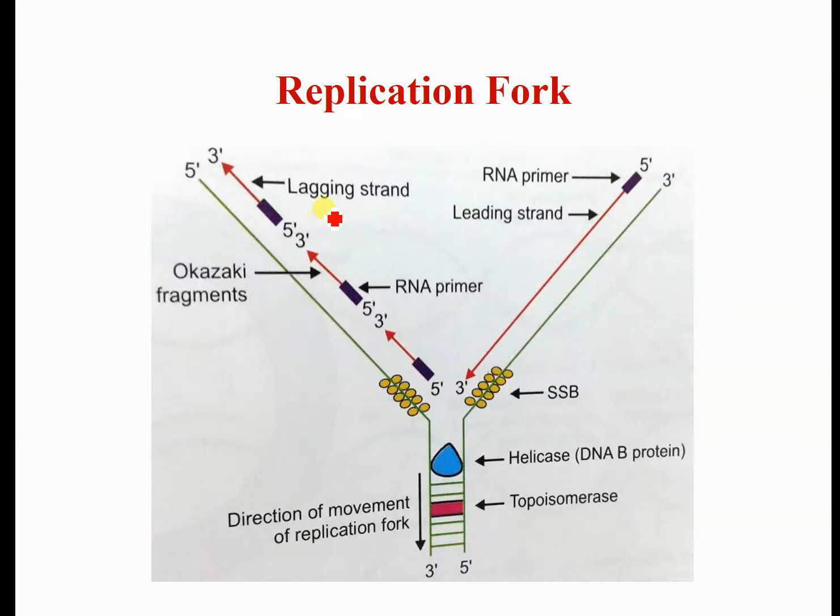So these are the small strands of newly synthesized DNA containing multiple primers, known as the lagging strand. This is because this strand is 3 prime 5 prime, and the newly synthesized strand is always 5 prime to 3 prime, and the replication fork is on this side. If the replication fork is on the opposite side, here the strand is synthesized continuously, and here it is synthesized discontinuously.